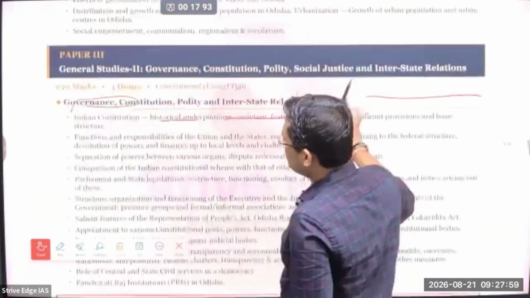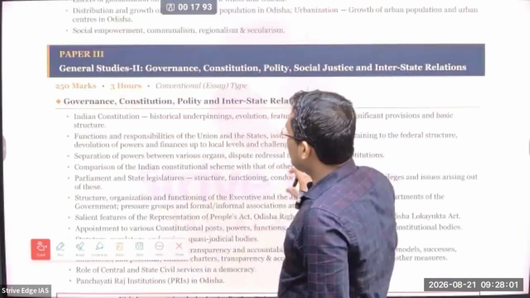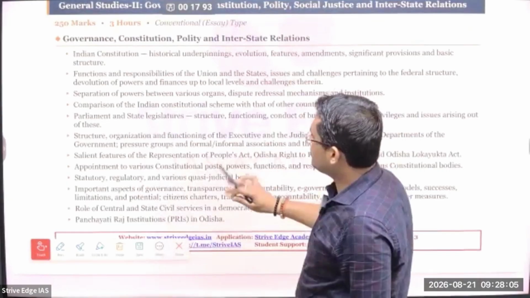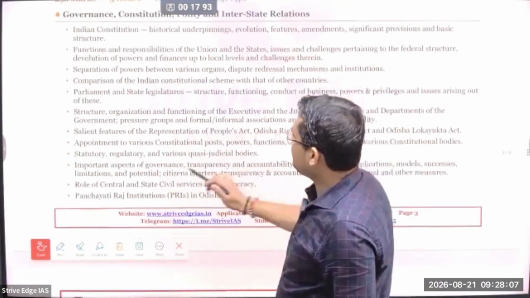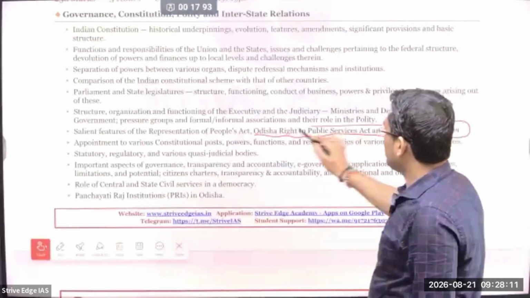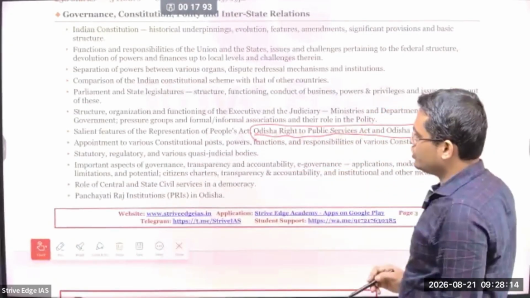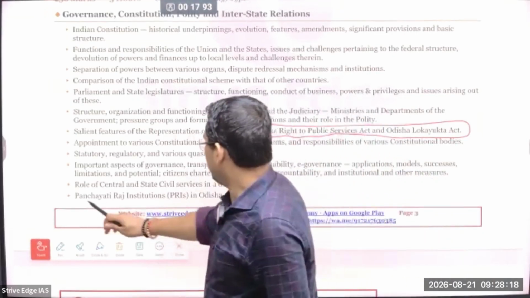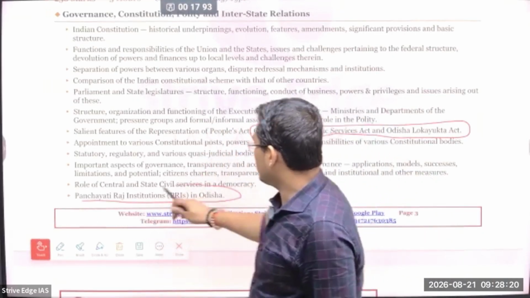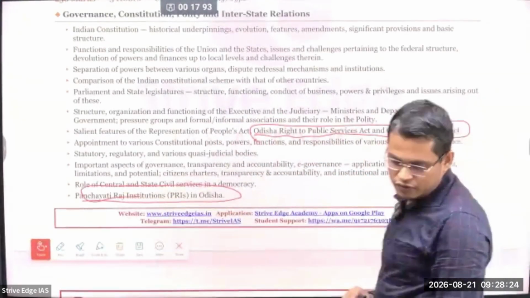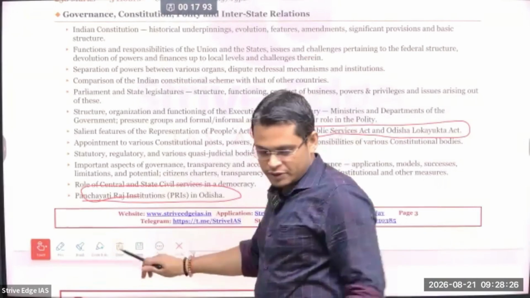So next is GS paper 2. You can see all the things same as in the normal UPSC syllabus. So there are some additional things you can see. Odisha Right to Public Service Act and Odisha Lokayukta Act. Additional this portion. The next is, yes, Panchayati Raj Institution of Odisha. So whatever this Odisha specific, that unique things we are going to discuss in the Odisha specific content.